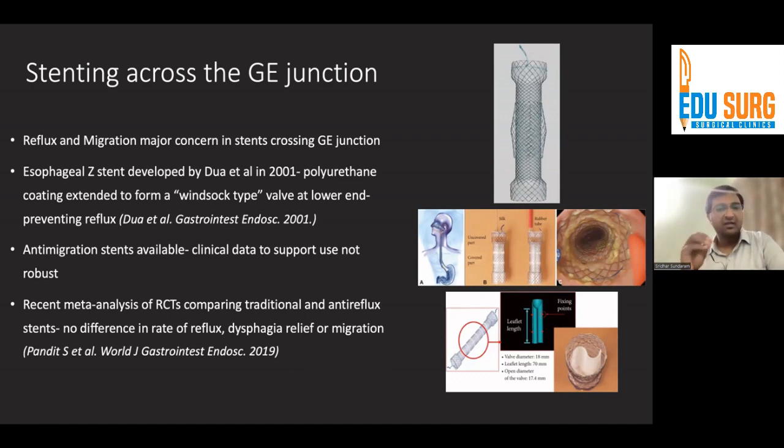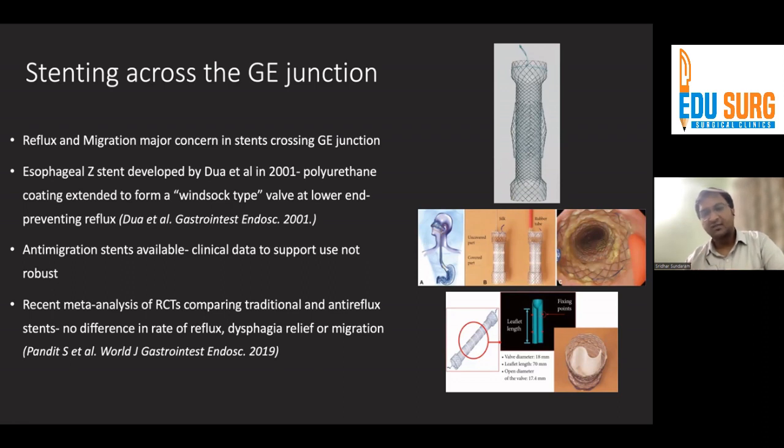But clinical data to support the use of these anti-reflux and anti-migration stents is not robust. Now, even a recent meta-analysis of RCTs published in the World Journal showed that with anti-reflux stents, there was no difference in the rate of reflux, dysphagia relief, or migration as compared to traditional stents.